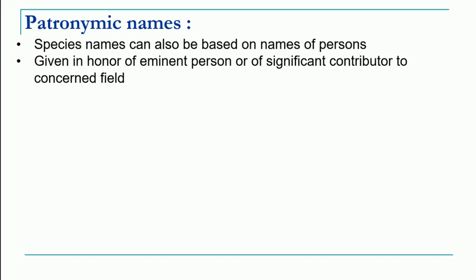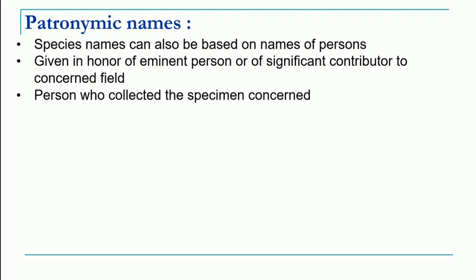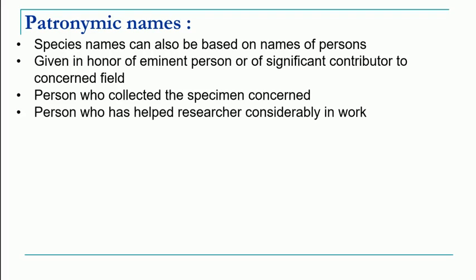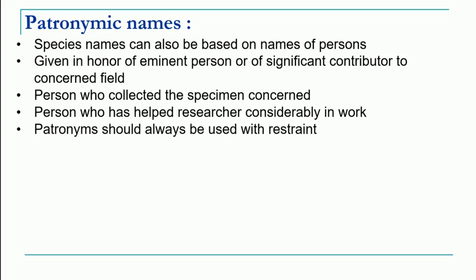Sometimes even the person who collected the specimen for the first time, or who helped the researcher considerably in the research work, can have his name assigned. However, whenever you are giving such patronymic names, there should be restraint. That means such names should not be given so commonly.